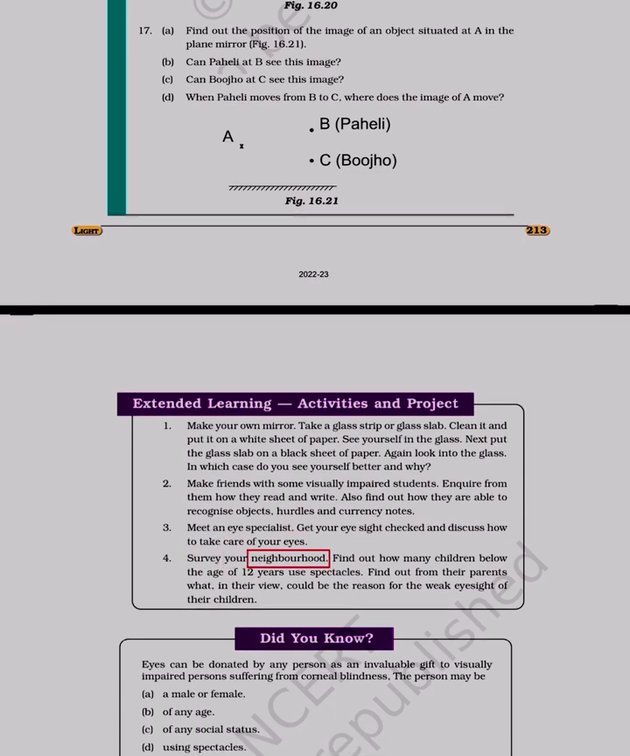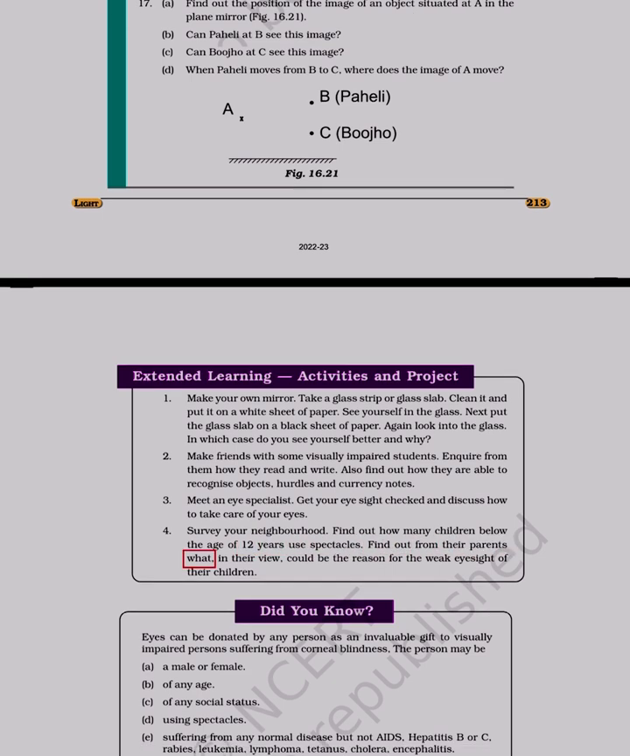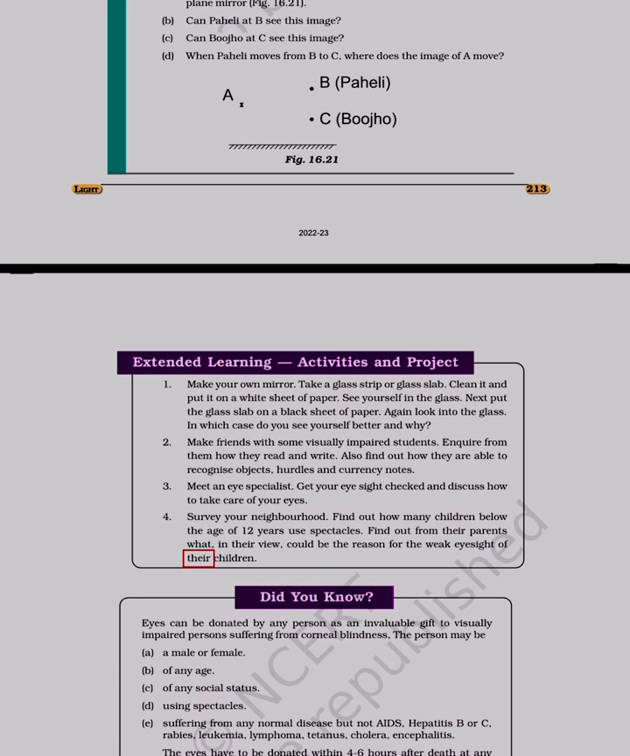4. Survey your neighborhood. Find out how many children below the age of 12 years use spectacles. Find out from their parents what, in their view, could be the reason for the weak eyesight of their children.